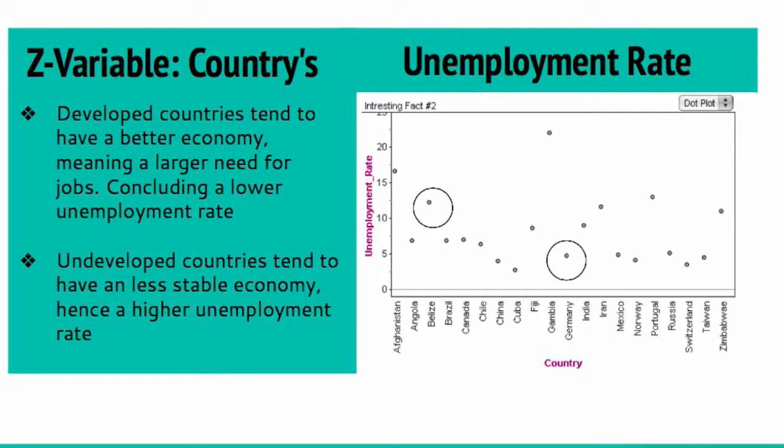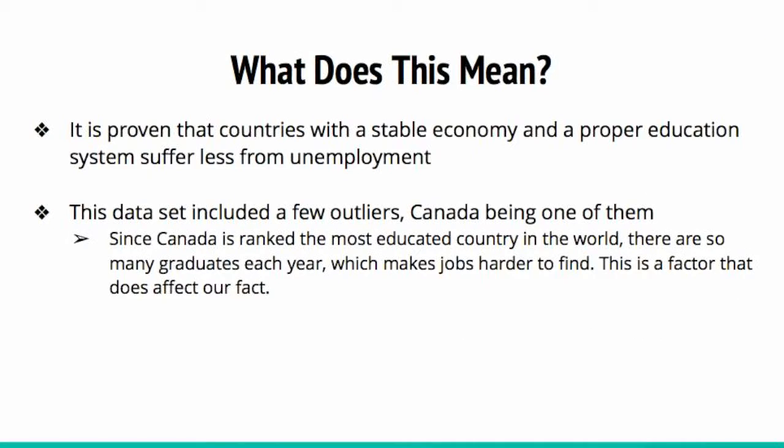So as you can see from this graph, when you compare unemployment rate in countries, developed countries tend to have a better economy, meaning a larger need for jobs, meaning they have a lower unemployment rate. In undeveloped countries, they tend to have a less stable economy, which can result in a higher unemployment rate. So the unemployment rate is directly affected by its region. You can tell this by Belize being an undeveloped country and having a higher unemployment rate, and Germany being a developed country and having a much lower unemployment rate.